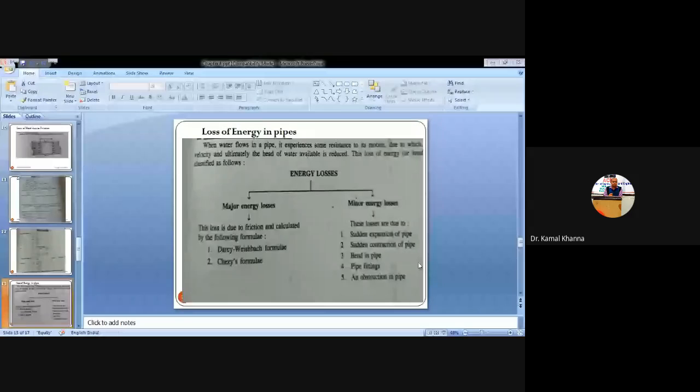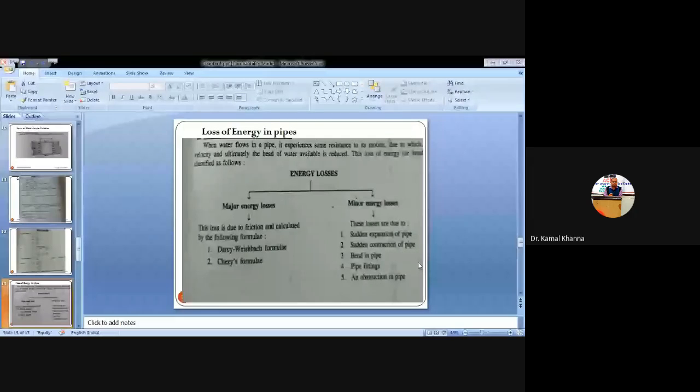And if you are transporting the water from one end to the right hand side, to the other end of the pipe, then you are using the L shape or elbow shape pipe fitting. So this is called the pipe fitting kind. These are certain examples of pipe fittings. Due to fitting of these pipe fittings within the pipe, there is some loss of energy, and this loss always falls in the category of minor energy losses.